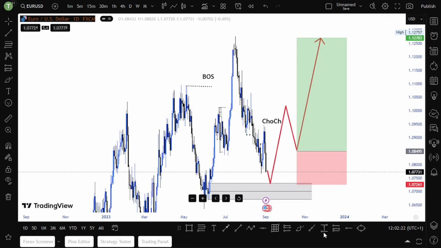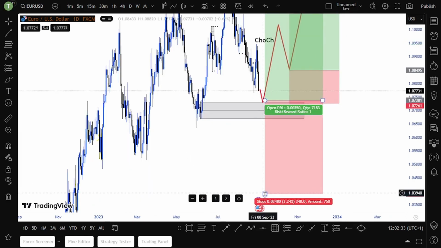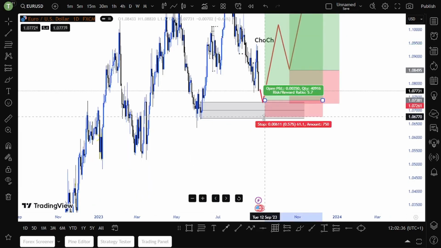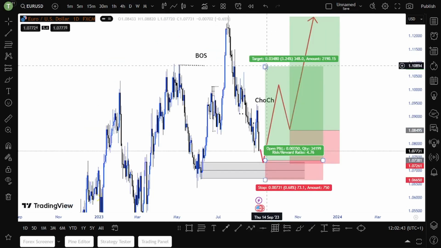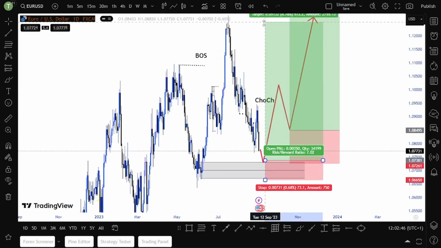We either go in aggressively, put our stop loss just below this zone, and enter a buy targeting this higher.